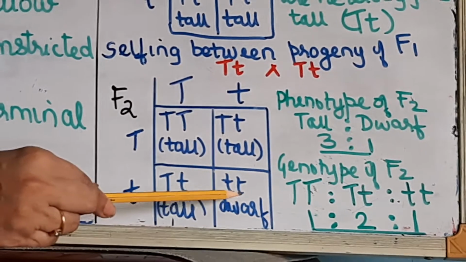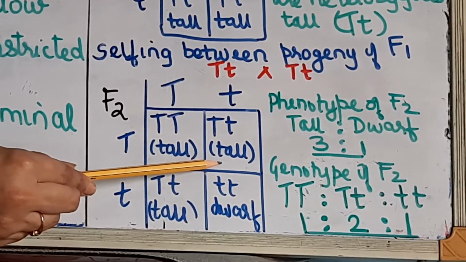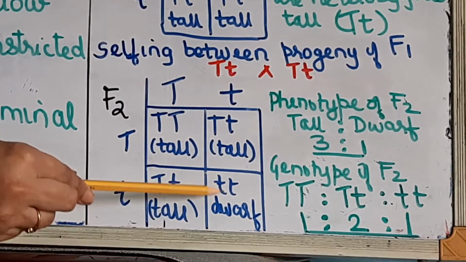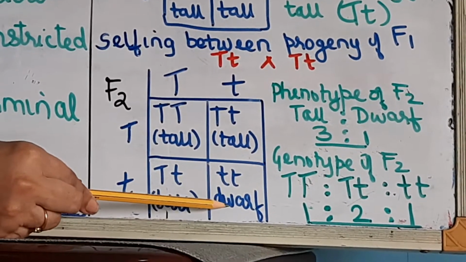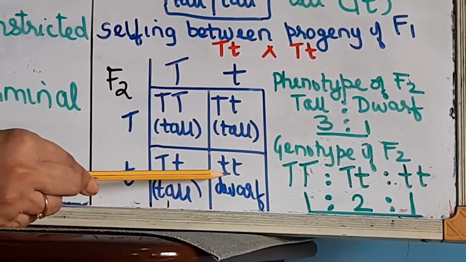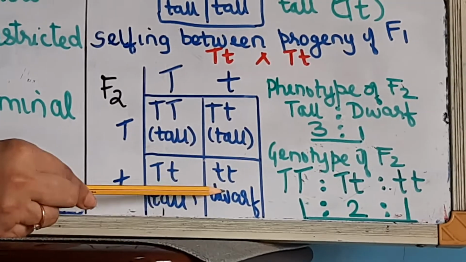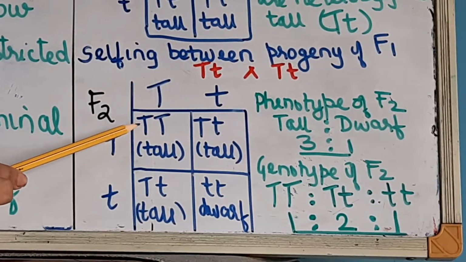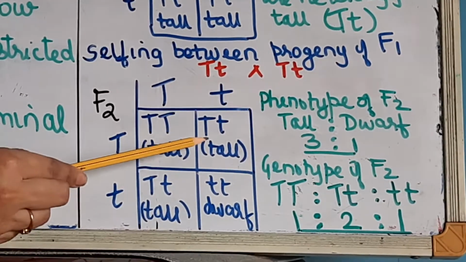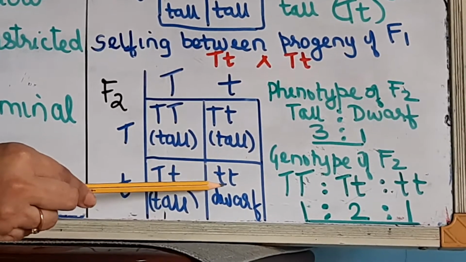So here what you are observing, this plant is tall, this plant is also tall, this is tall, and this is 2 small t's, this is dwarf, right? So one recessive can express only in presence of another recessive. We had discussed this in the last session. Okay, and what is the genotype of this? This is homozygous tall, this is what? Heterozygous, this is heterozygous, and this is homozygous.